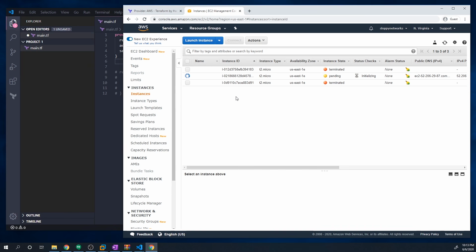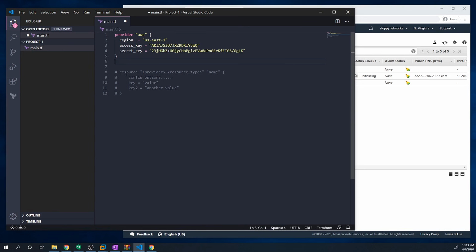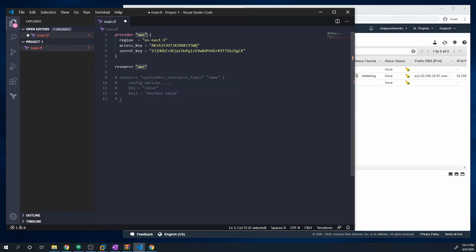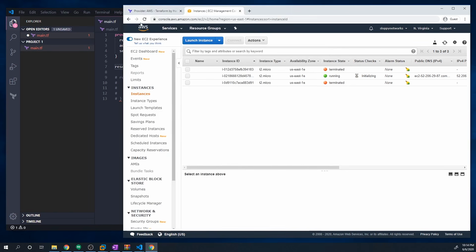Let's go ahead and create it using Terraform now so that I can really show you how quick it is to do it through Terraform versus just using the console. And so, like I said, the syntax is going to be just like this. We're going to do resource. And then our provider is going to be AWS, right? It's just based off of what's provided here. Then we want to do underscore and then the resource type. And you might be wondering, well, what is the resource type? Well, this is something that you actually have to refer back to the documentation.